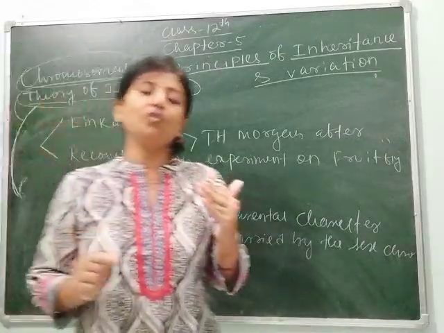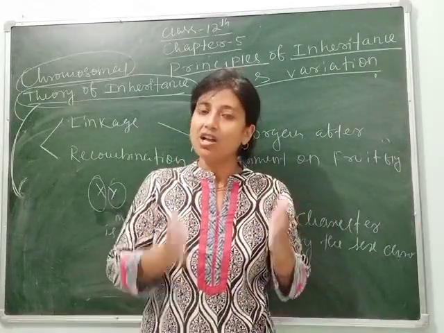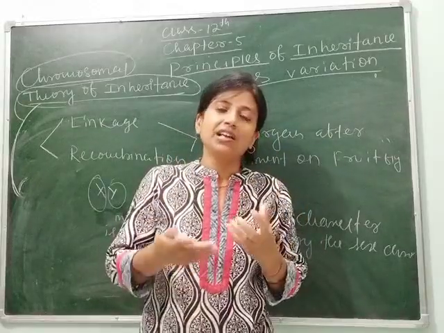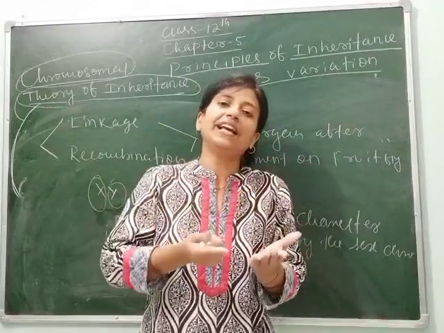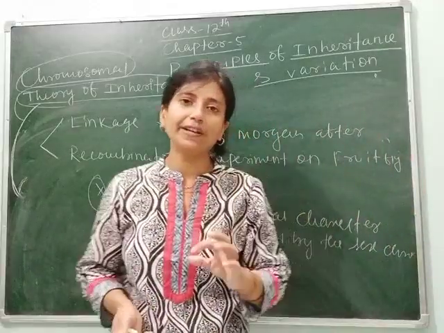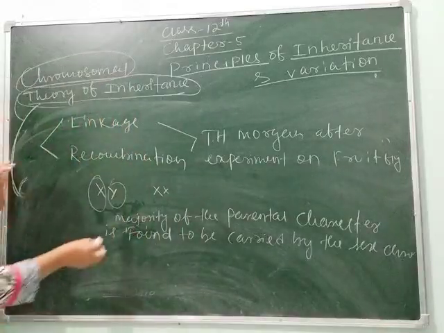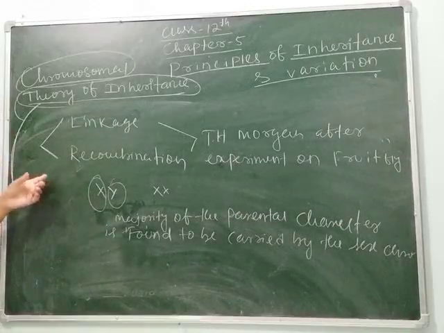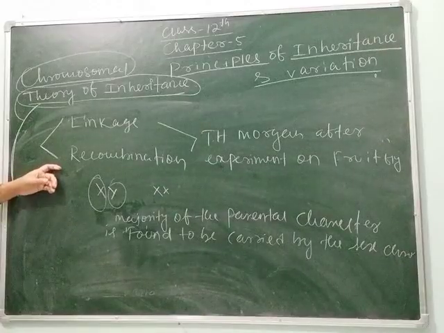due to which, when we test our DNA, we resemble our parents, because through the sex chromosome we give our characters to our offspring. This means if the X chromosome comes from the mother, then the mother gives her characters to the offspring, and when it comes from the father, the father also gives his characters. That's why the majority of characters are transferred to offspring through the sex chromosome, not the autosomes. This was given by T.H. Morgan after crossing Drosophila melanogaster.